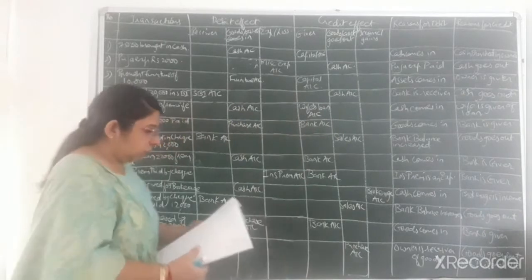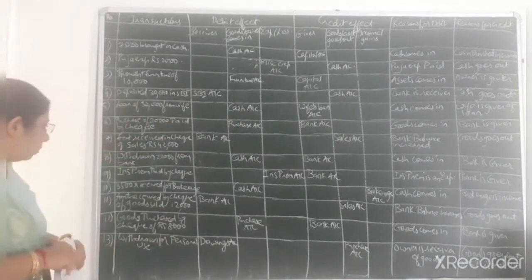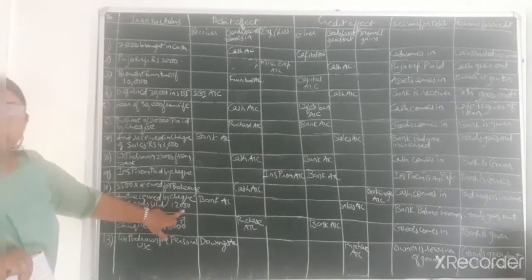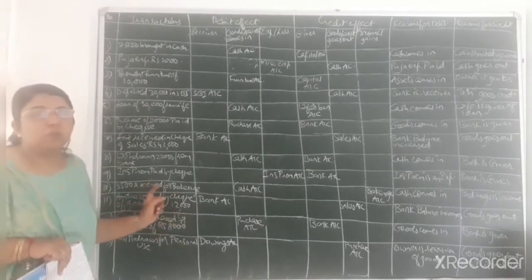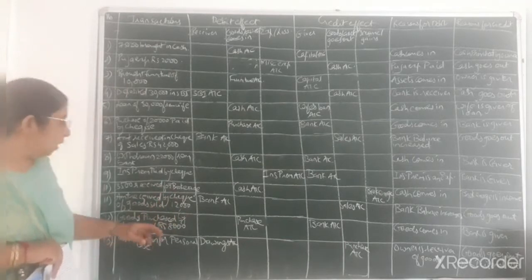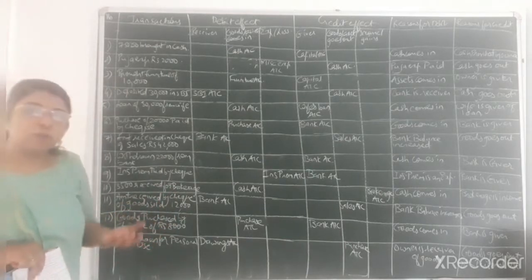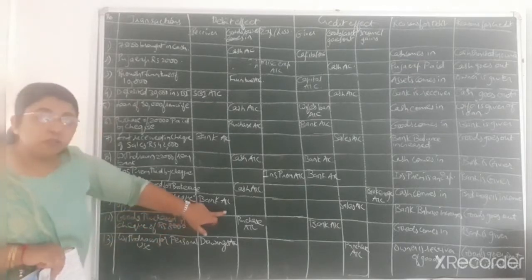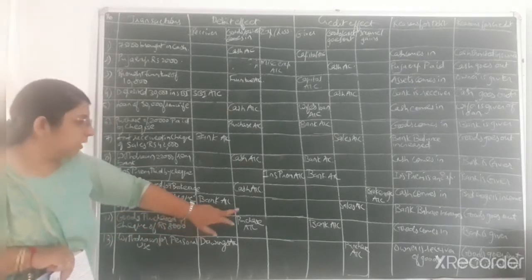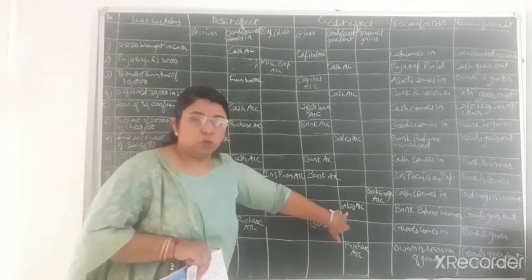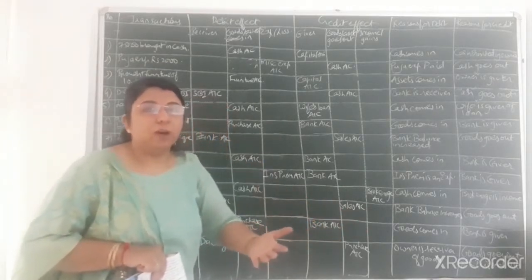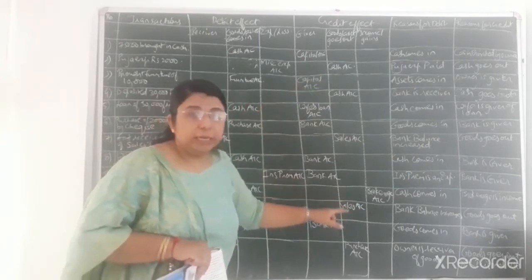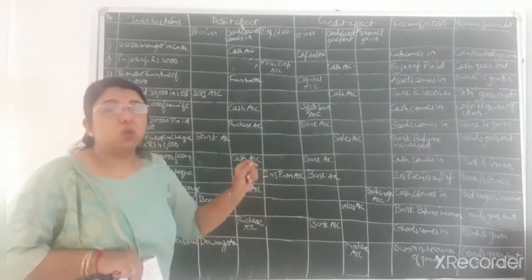So you can see 11th transaction that I have written over here. Amount received by check of goods sold rupees 12,000. We have sold the goods of rupees 12,000 and that amount we have received by check. So we have received by check, so that much amount of bank balance will be increased in our account. So bank is the receiver, bank account will be debited, and we have sold the goods. So that much amount of goods goes out from the firm. So sales account will be credited as per the rule of real account. That means goods goes out.